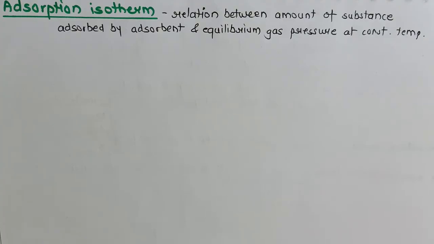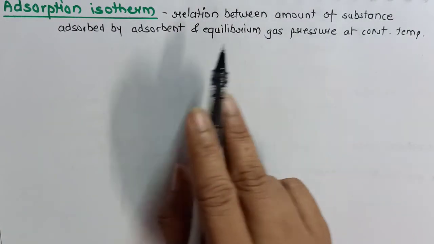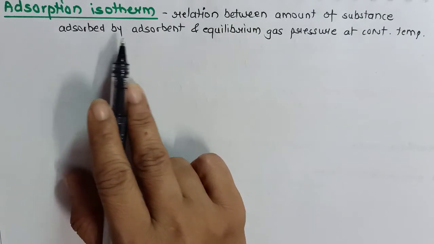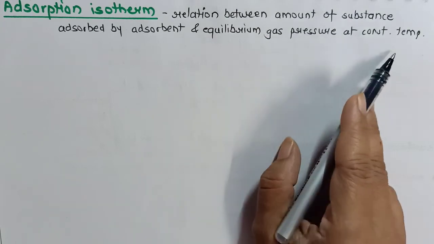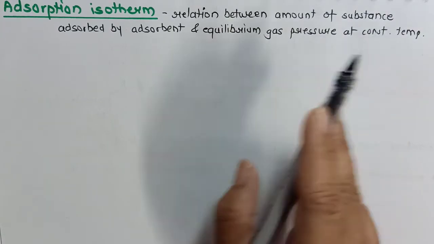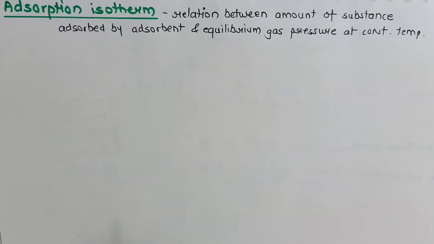Now when we studied the concept of physisorption and chemisorption, we came to know that various gases get adsorbed on metal surfaces, but different gases get adsorbed on different metals in different amounts. Some gases get adsorbed in more amount, some gases have particular specificity for a metal. So the relation between the gases and the solids, that is, the amount of substance adsorbed by the adsorbent and the equilibrium gas pressure at constant temperature, is given by the term adsorption isotherm.